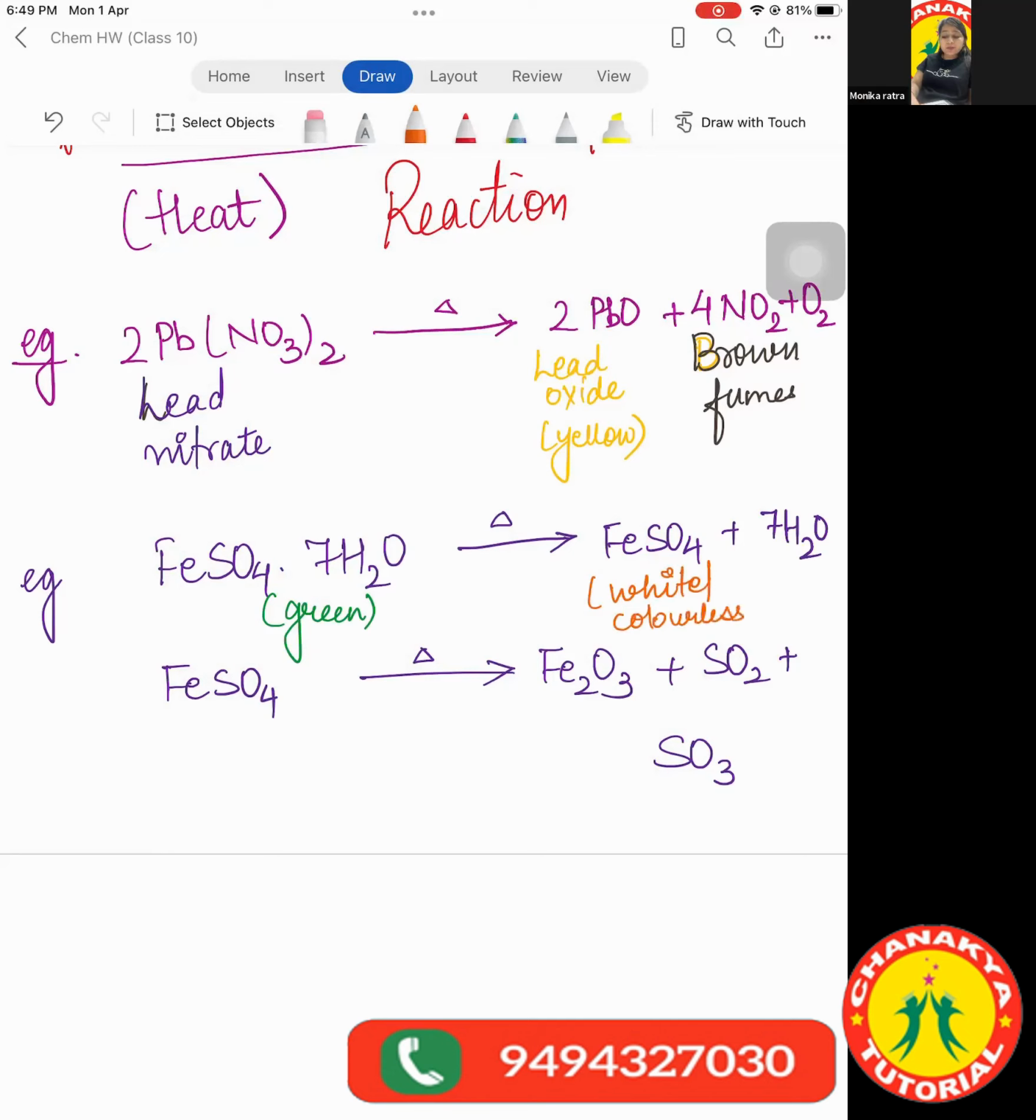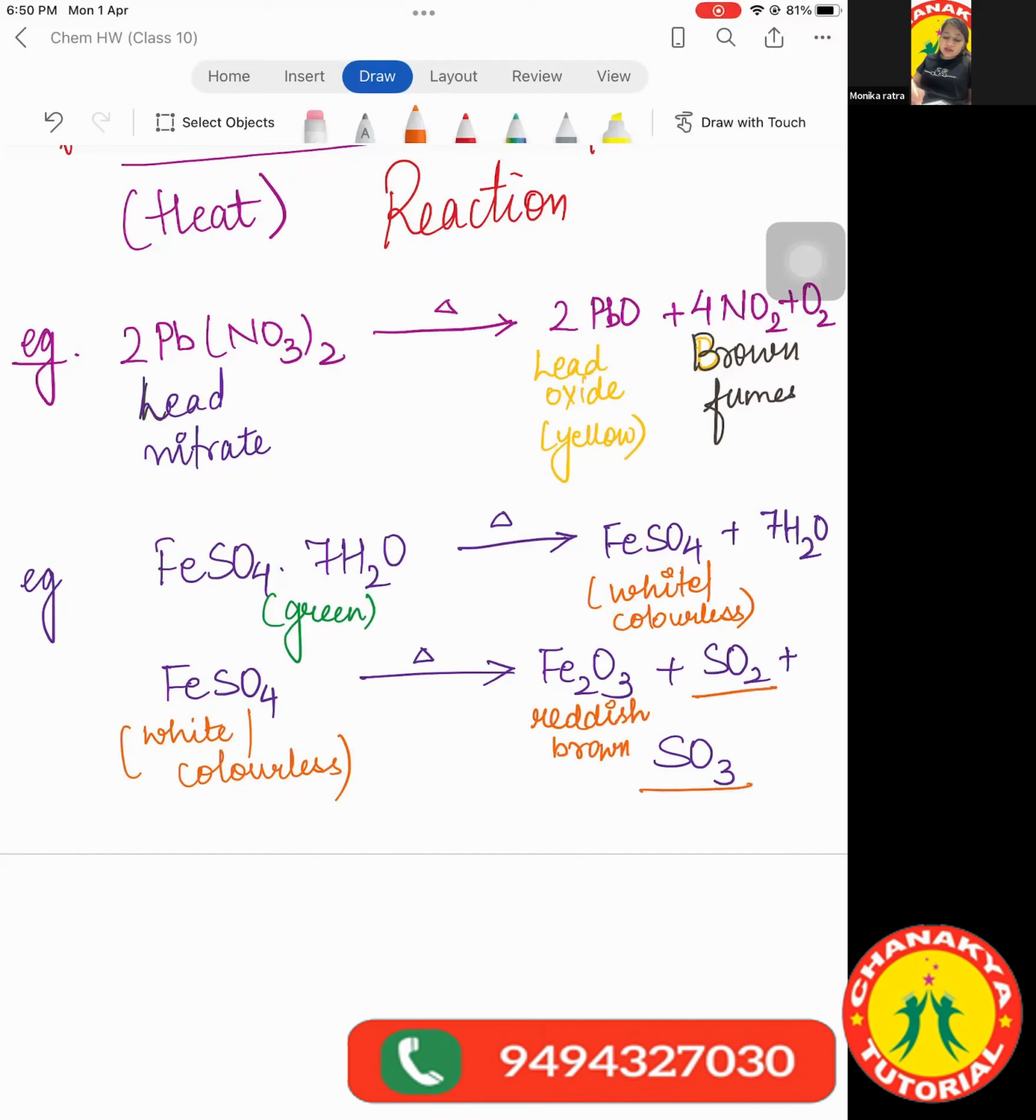So yes, FeSO4 is white or colorless, whatever is written. And finally, this white or colorless compound changes into which color? I myself forgot. Reddish brown. How can I forget? This is your rust only. You know rust? So this is rust only, Fe2O3, fine.